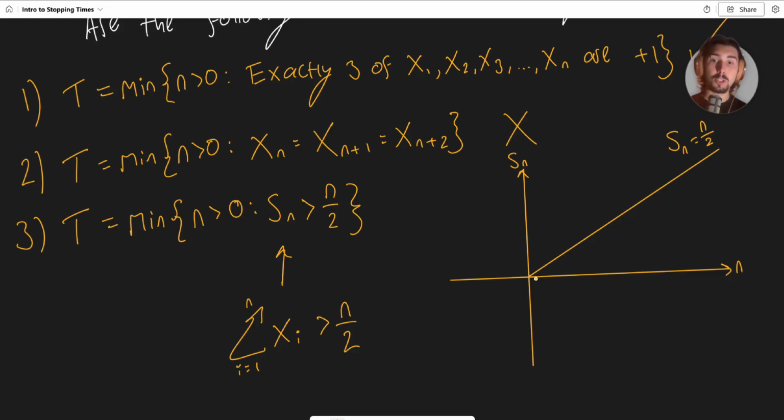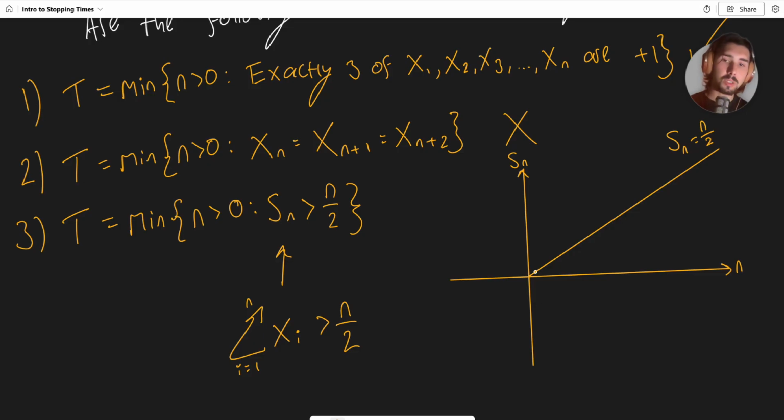So one version of it is that x1 is just the value 1. And then we're kind of up here. And now we do have that 1 is bigger than 1 over 2. So we're done. That's it. Okay. So the stopping time here would just be when n is 1. So t would take the value 1 in this case.